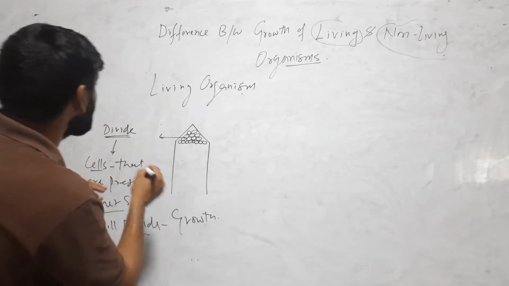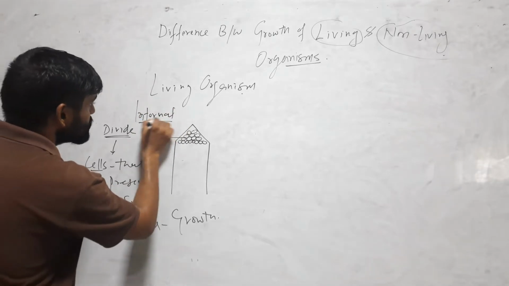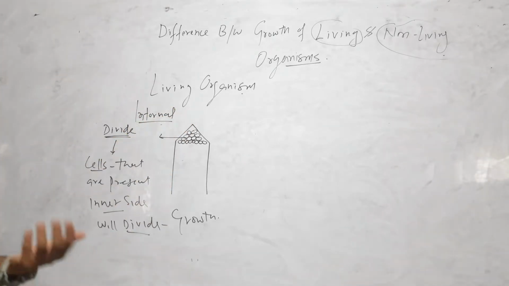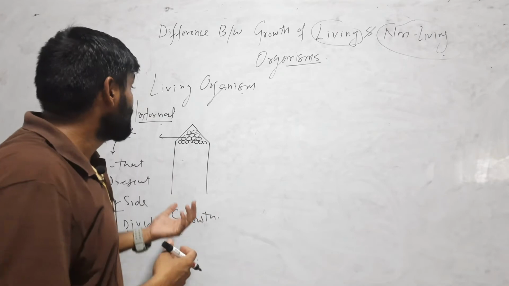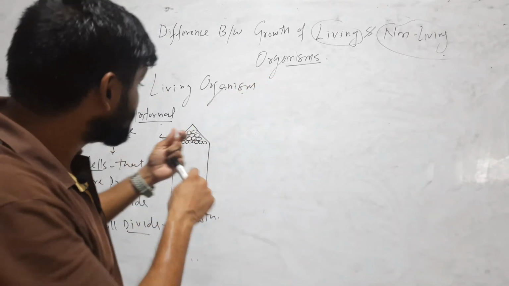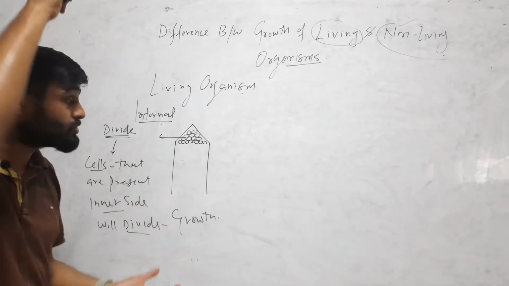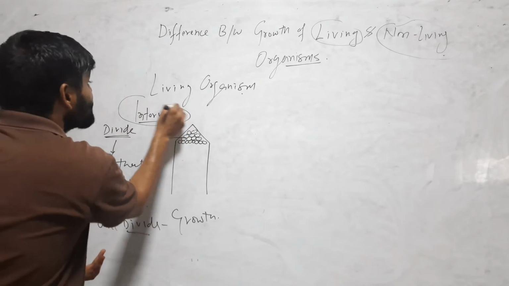So here growth is occurring internally. In case of living organisms, growth occurs internally. Internally, cells divide and elongate. So due to cell division and cell elongation, the body will increase in size. That is called growth. So here growth occurs internally.